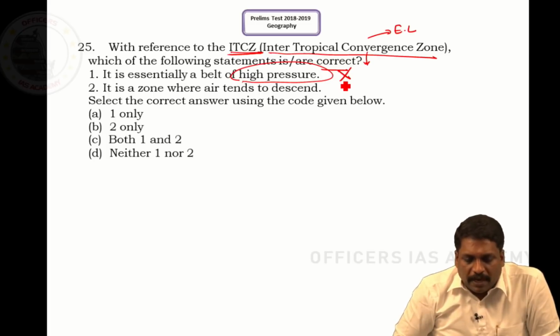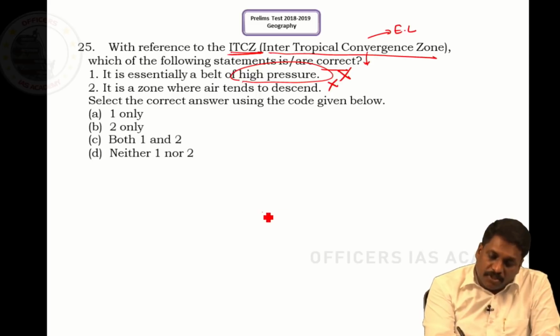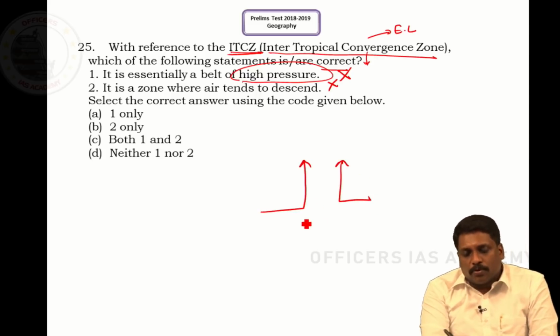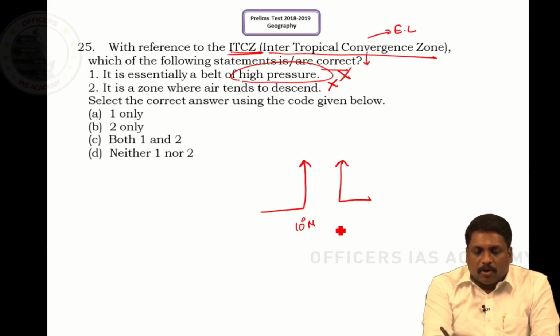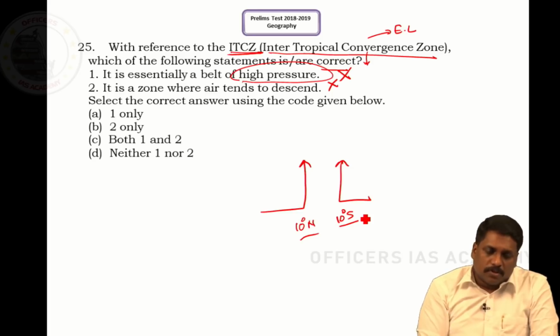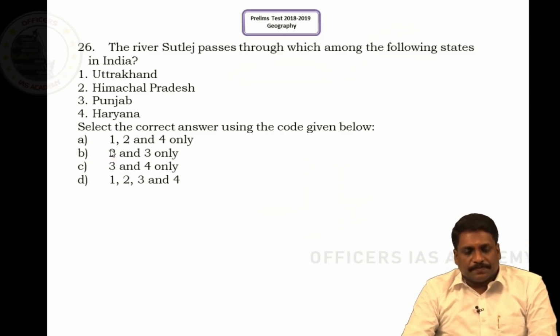It's a zone where air tends to descend. Again wrong, because this is the place where air tends to rise. You call them as ITCZ, equatorial low. Normally exists between 10 degree north and 10 degree south. This is the place I have this ITCZ, intertropical convergence zone. So the answer to this is neither 1 nor 2. Answer should be D, sir.